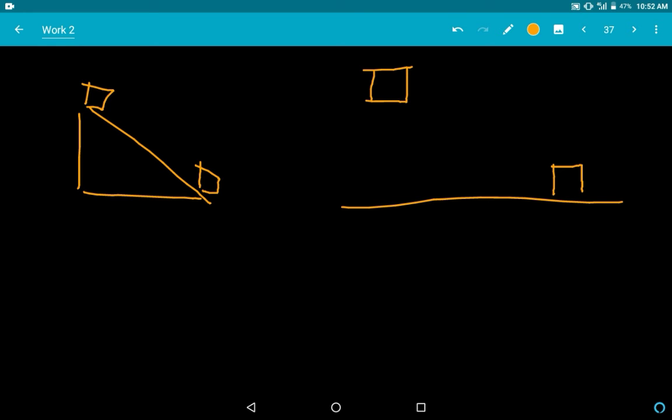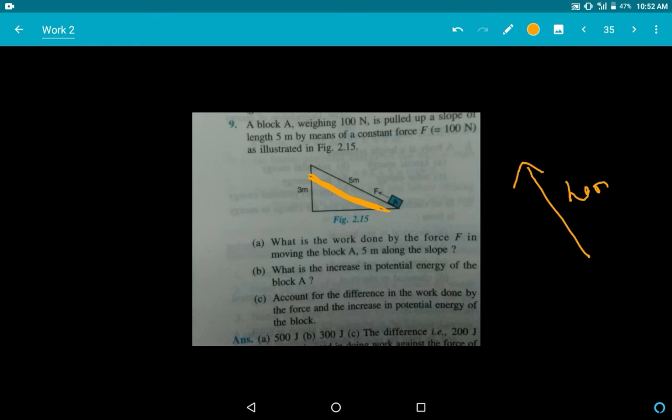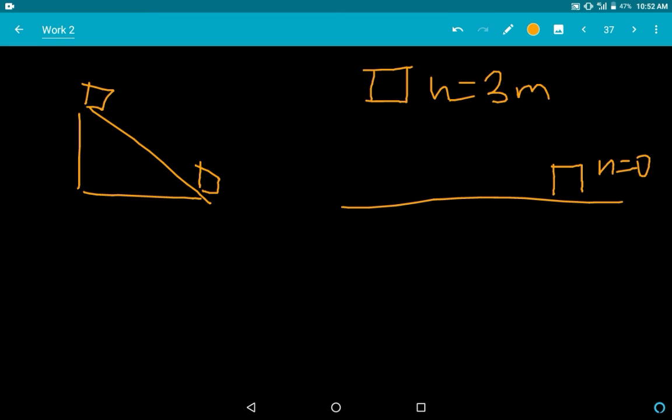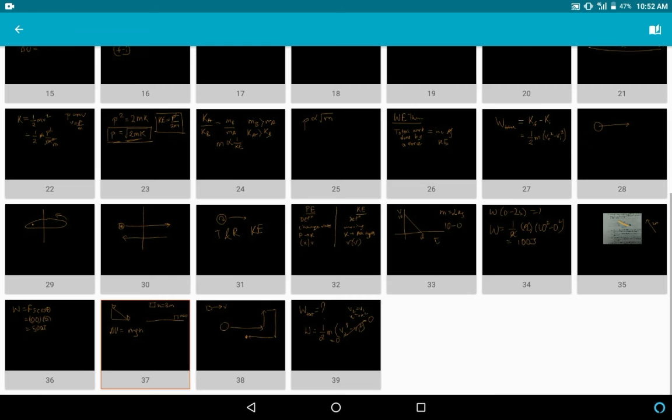So this one is at a height 0 and this one is at a height 3 meter. It's given in the question, I guess. So what will be the change in potential energy? I'm writing delta U, nothing but mgh. It's going up, so it should be positive.